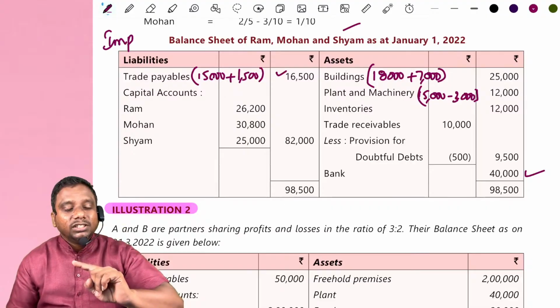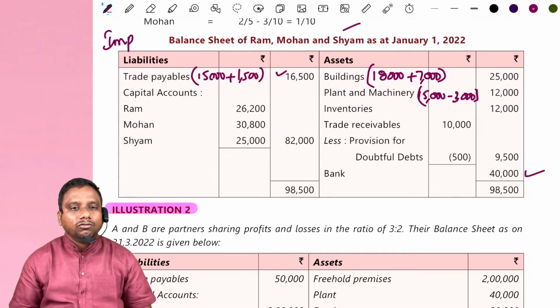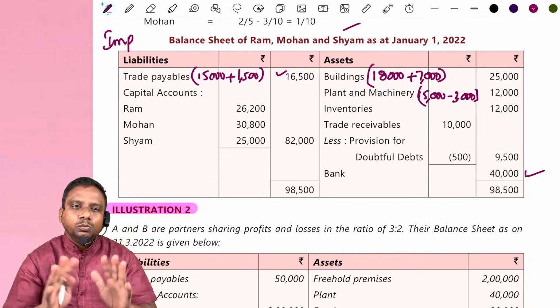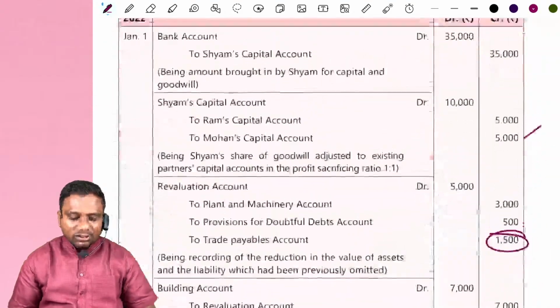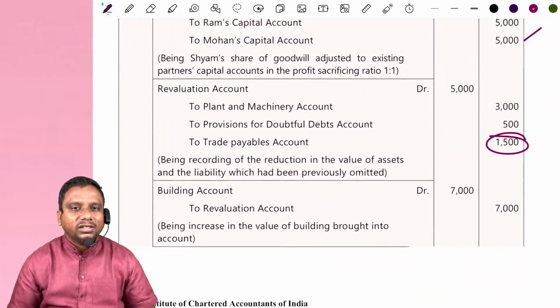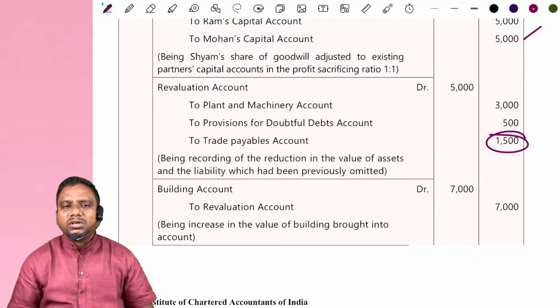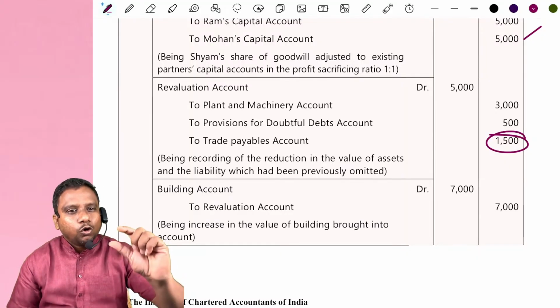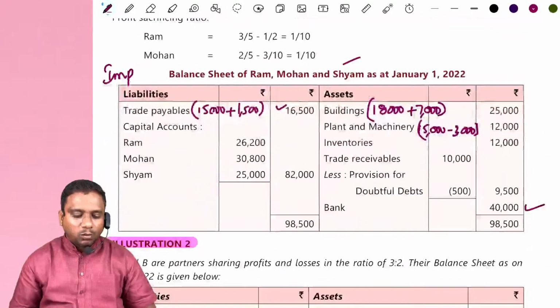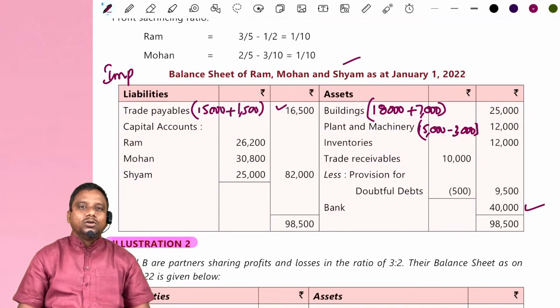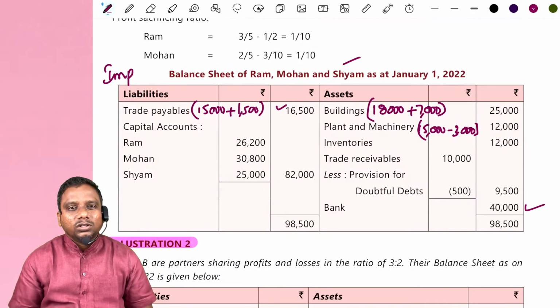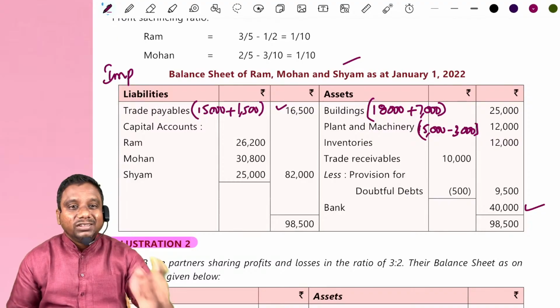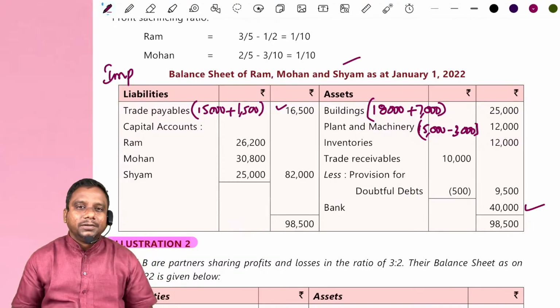After completion of this, now go to the partners' capital account working note. Balance the partners' capital accounts, because here we have posted the recorded entries into the partners' capital accounts. Now balance them, and the closing balances of the partners' capital are brought to the new balance sheet. With this, the balance sheet gets completed.